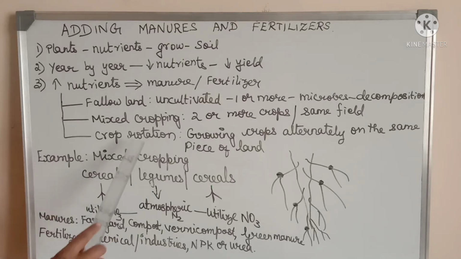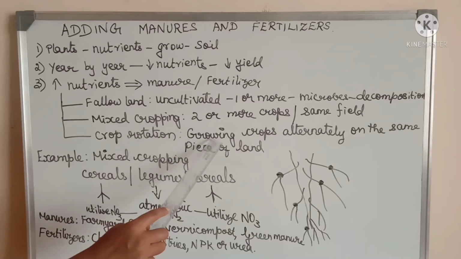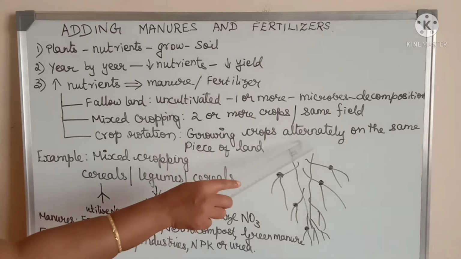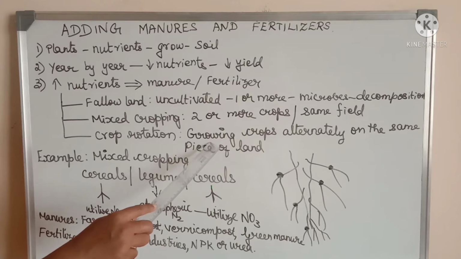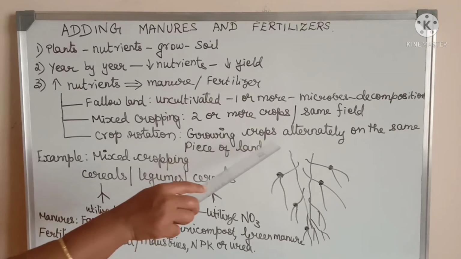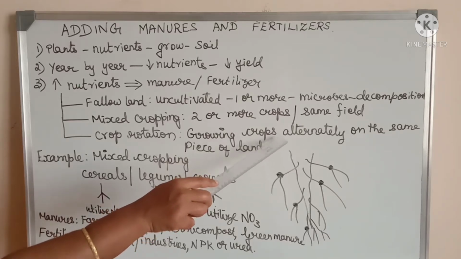Please do listen. Crop rotation means the practice of growing different types of crops alternately on the same piece of land.